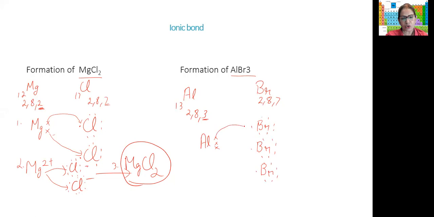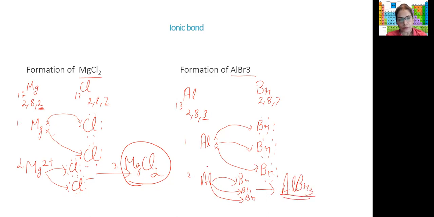So now each of the aluminium electrons will go 1 each to the bromine. So now we have aluminium, and we have here Br, Br, and Br. Okay, and finally the formation of aluminium bromide, AlBr3. Okay, so this way you have to show the formation of ionic bonds.